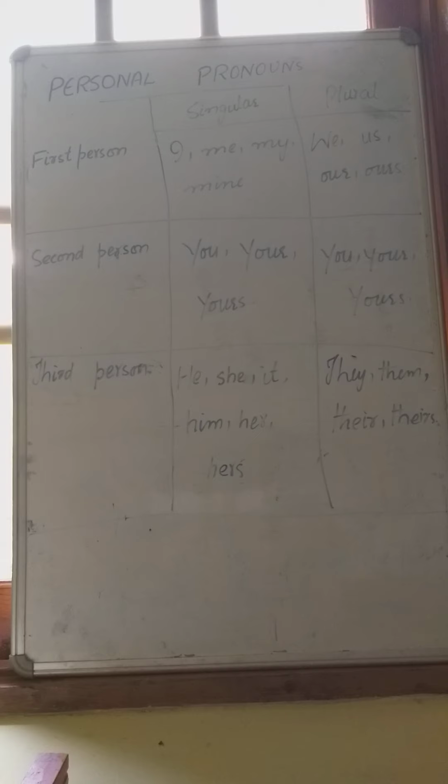And in plural form, we use we, us, our, and ours. In second person, if it is singular form, then we use you, your, and yours. And plural form is also the same: you, your, and yours. And in the third person, in singular form, we use he, she, it, him, her, and hers. And in plural form, we use they, them, their, and theirs.